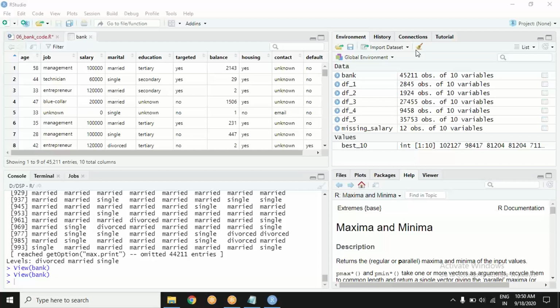What is that? Actually, it is an inbuilt dataset just like Iris, right? It is not in your environment, but it is inbuilt, so you can print it any day, anytime.